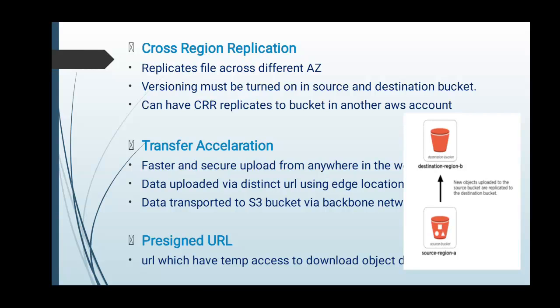Pre-signed URL: here we can generate a temporary URL to access and download our S3 objects. We can also set the default expiry time to 300 seconds. After that the URL is inaccessible.